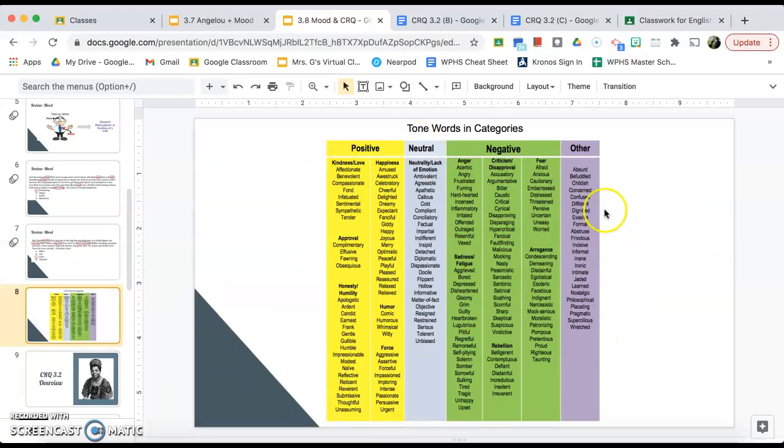And then you can use a chart like this to help you pinpoint the exact word. Now, if you think positive and you look under happy, you have words like cheerful, delighted, giddy, joyous, merry. If you're not sure what a word means, I would encourage you to look it up. It could help expand your vocabulary.